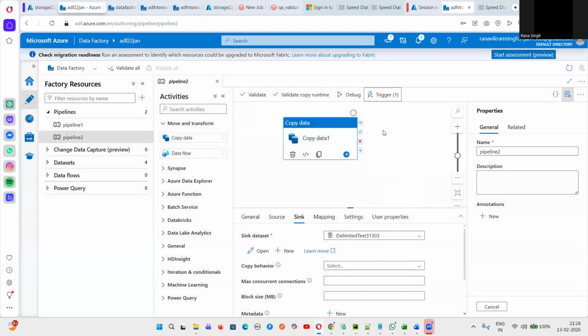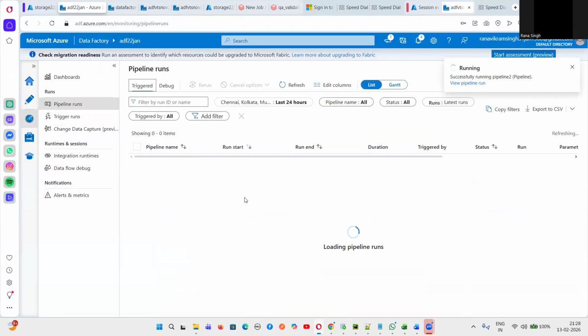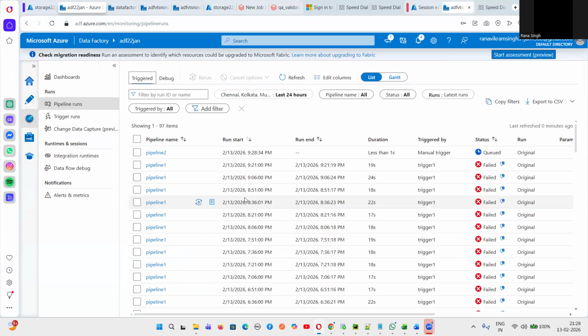So now, guys, we will go to the monitor section. Okay, so this is called the monitor section, and here it will show your pipeline running status. What is that? It is queued, or what is happening to your pipeline? If you are running pipeline 2, what is happening? Is it failed? Is it passed? So this is showing something called queued. That means queued means it is still in progress.